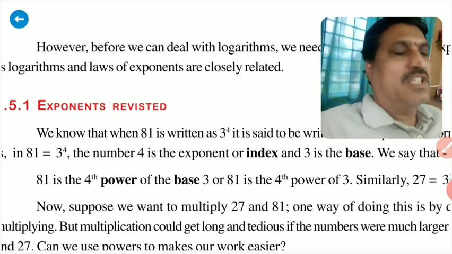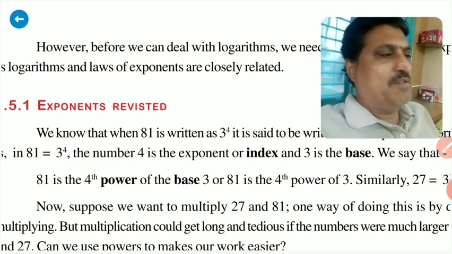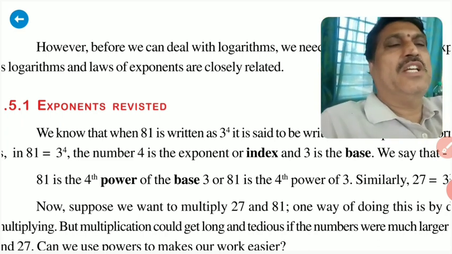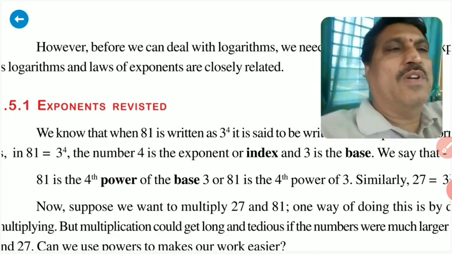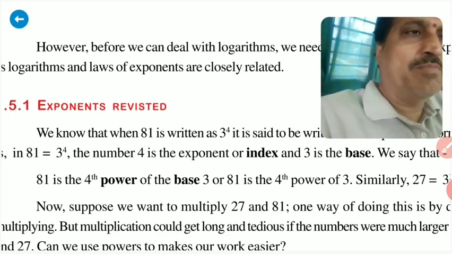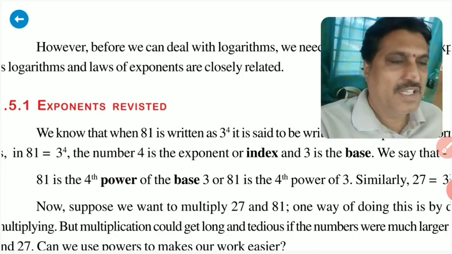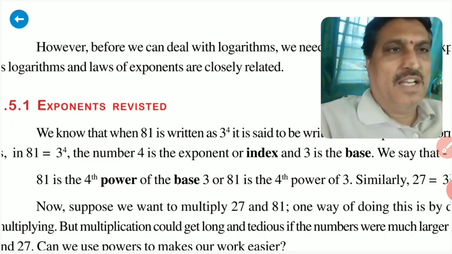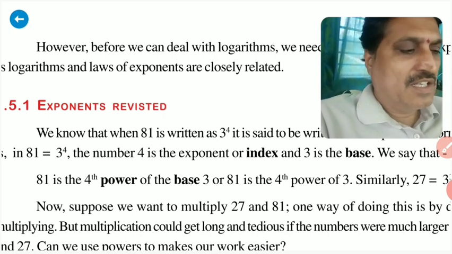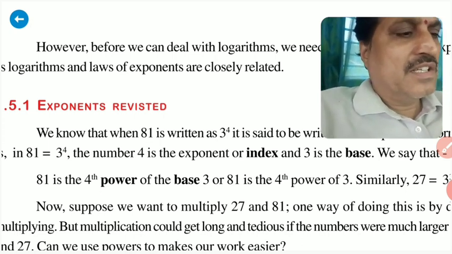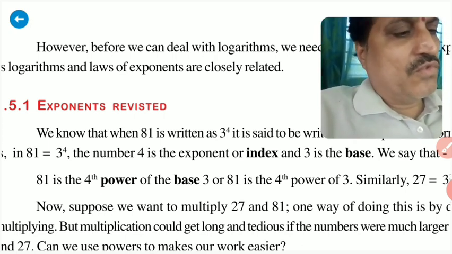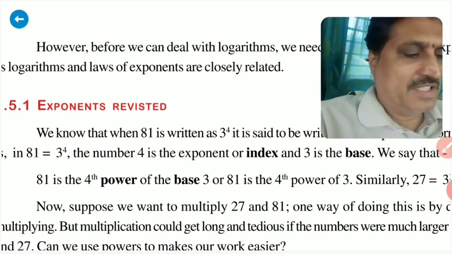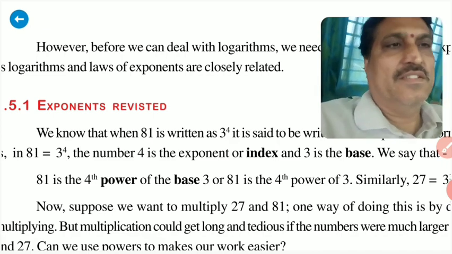Now come to the 10th class mathematics. There are 14 chapters, 7 chapters for first paper and 7 chapters for second paper. So for first paper, real numbers, sets, polynomials, pair of linear equations in two variables, quadratic equations, progressions, and also mensuration.